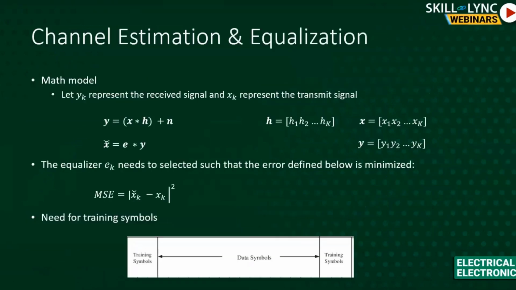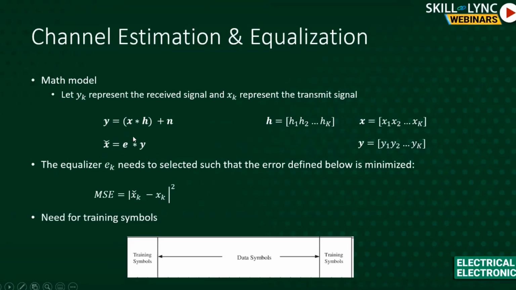Again, now that I have given the symbols and their notations and where they fit in, now we can see how they all combine together. So Y is defined as X star H. Star here denotes convolution, not multiplication. So X star H. And then you always have noise that is being added by the electronics or the antenna, the thermal noise as we call it. So the accurate way to represent Y is X star H plus N. H, X, and Y are defined here.